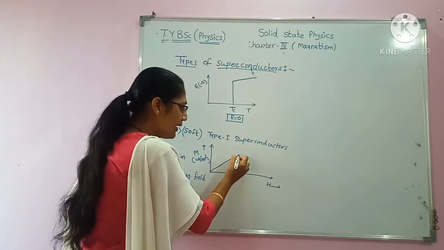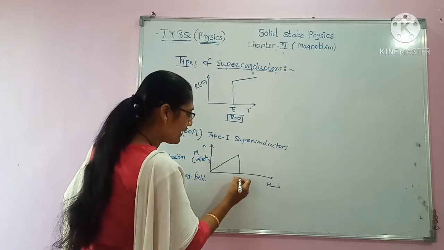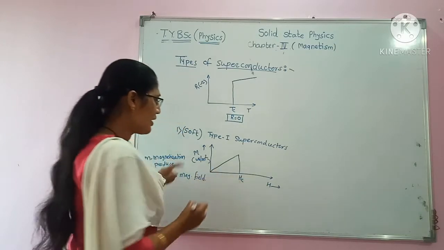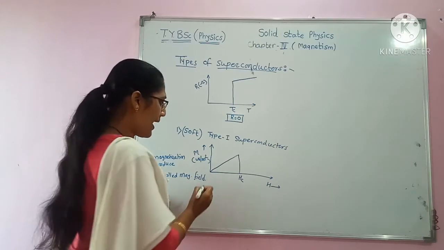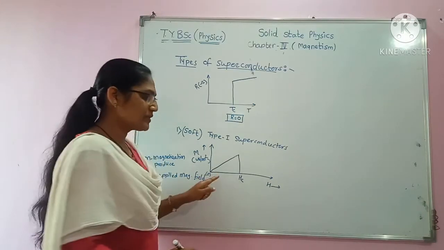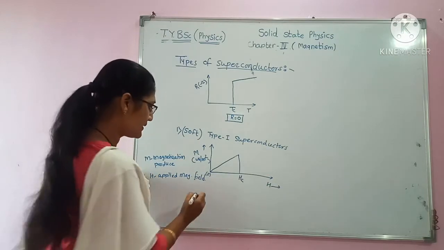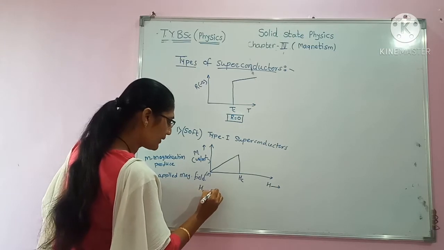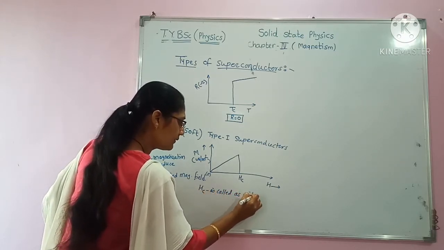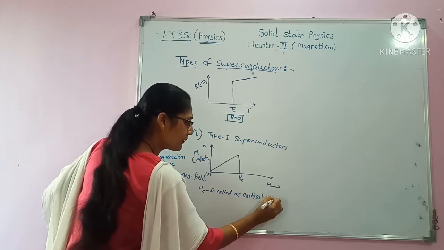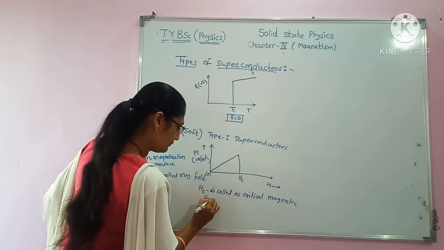After that it will start to reduce suddenly, and the applied magnetic field at which magnetization becomes zero is called the critical magnetic field, Hc.